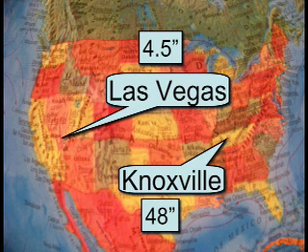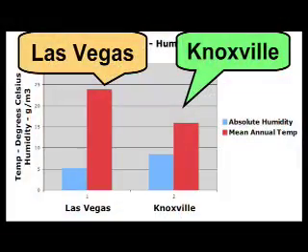If the greenhouse effect hypothesis is true, and the amount of heat that the atmosphere traps increases as the humidity increases, then the mean annual temperature in humid Knoxville should be much higher than the mean annual temperature in arid Las Vegas. So let's take a look. Again, in this chart, the bars on the left are from Las Vegas and the bars on the right are from Knoxville.